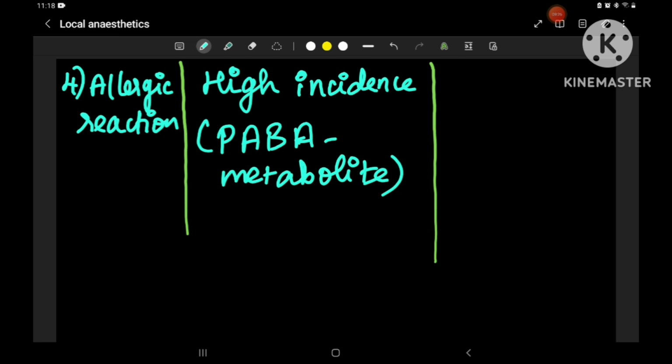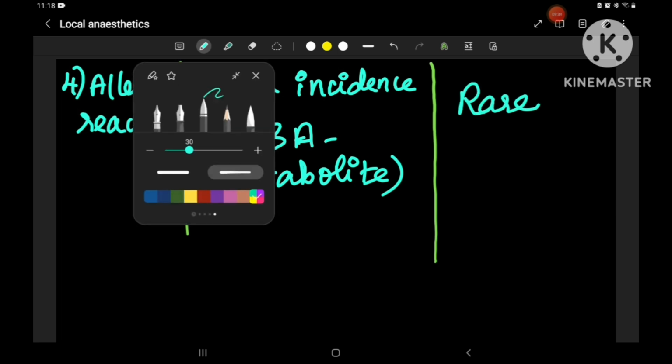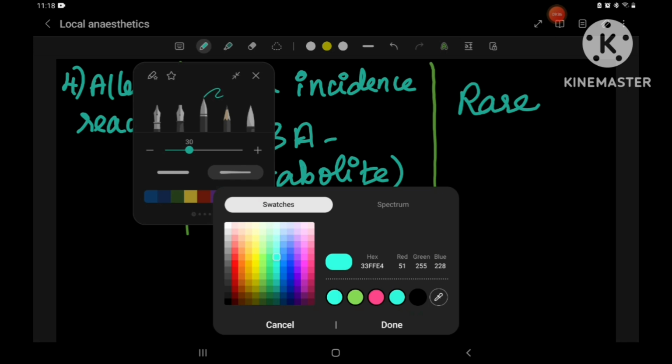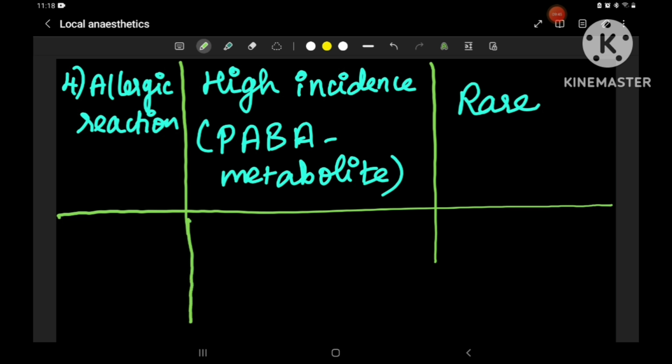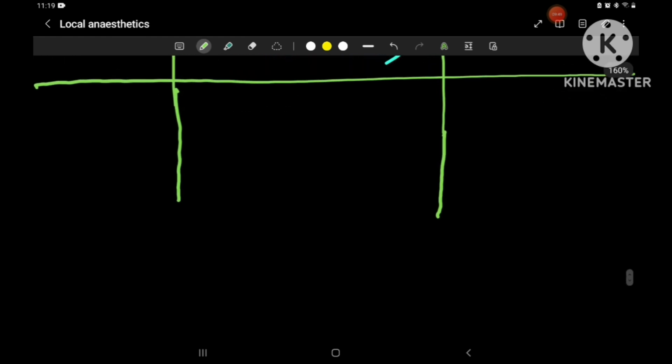Next, in amino amides, the allergic reaction is rare. So that's all: allergic reaction is observed maximum in amino esters, and it is rare or minimal in amino amides. Next we are going to see the examples.